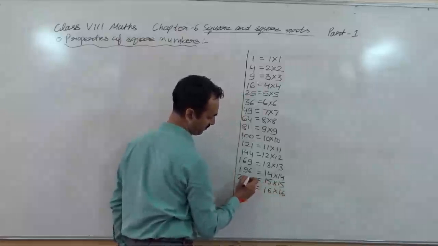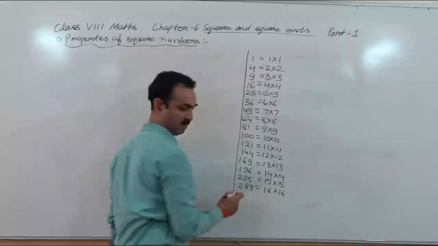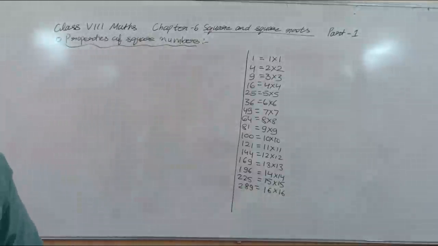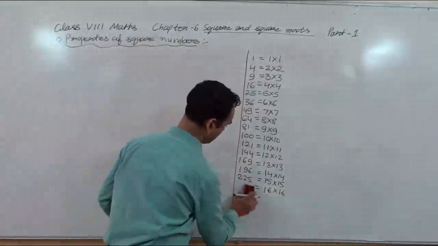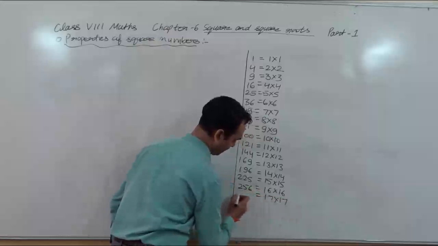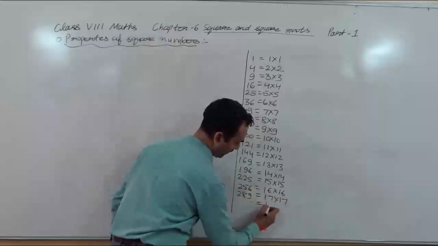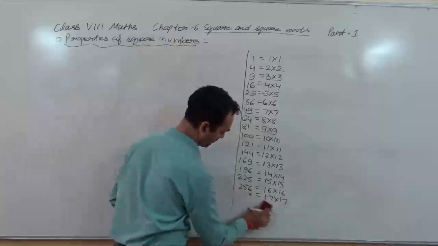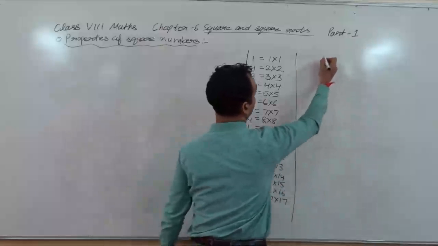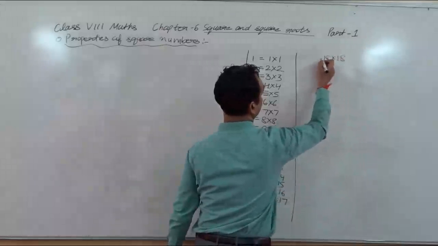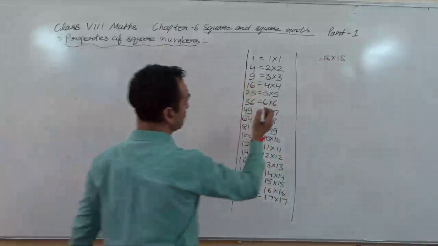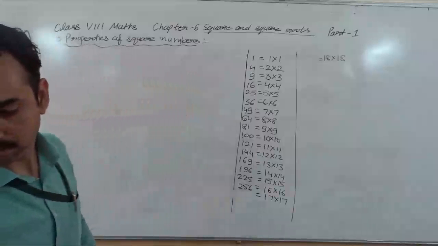256. I think not 289, this is 256. And 17 into 17, 289. 18. Then, okay. So here, we can write 18 into 18, 324.